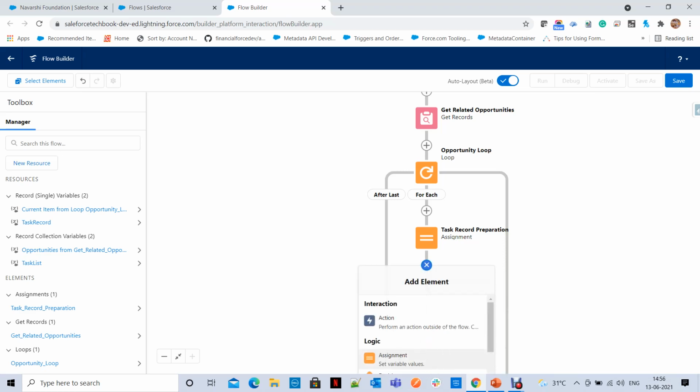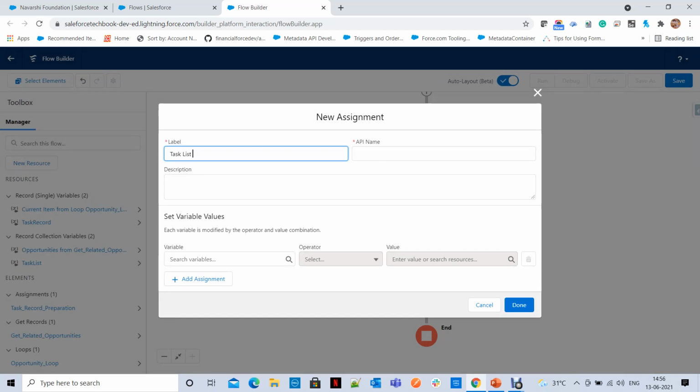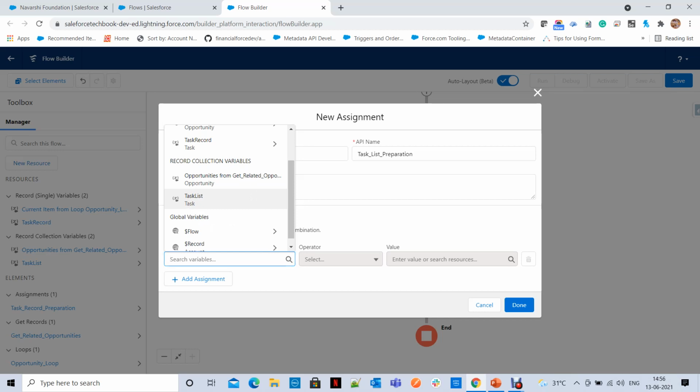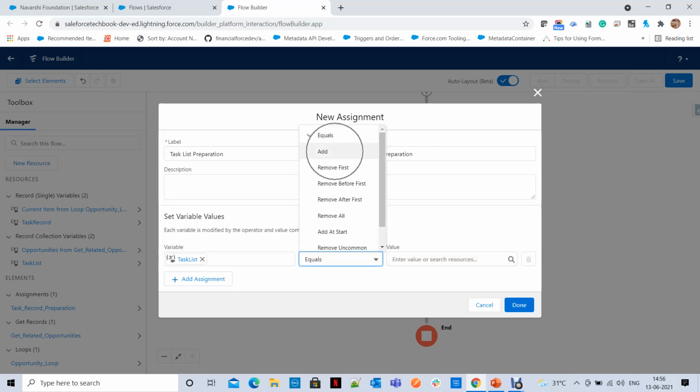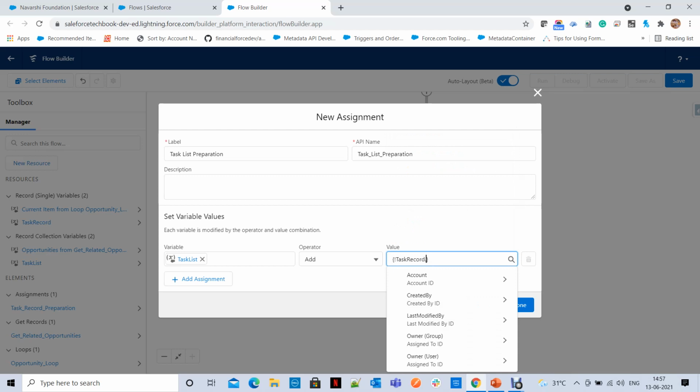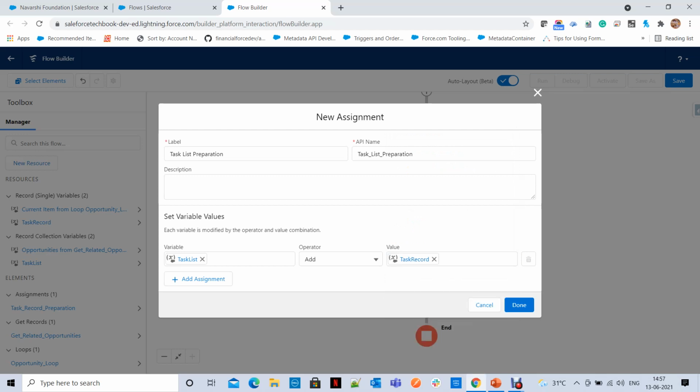Okay, what next? Next you have to assign this task record, which you prepared here, to your collection variable. Again, click on assignment, task list preparation. Here, task list, the record collection variable. Instead of equals, use add. You have different options: remove first, remove, add at start, and remove position, a lot of options are there. Here I'm using add. You are going to add your task record for each iteration. What do we have to add? Task record here. So remove that, simple, because you are going to add the whole task record.